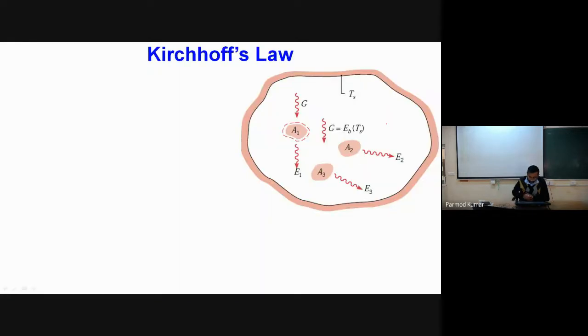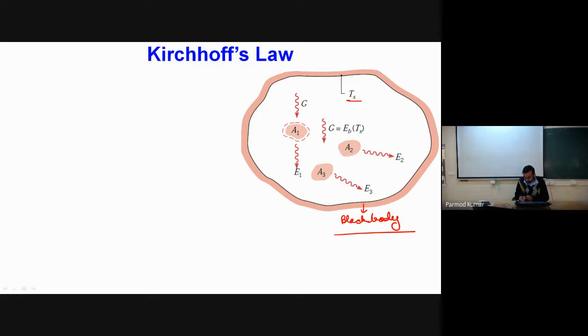Okay. So, first, I'll start with Kirchhoff's law. This is very important, on the basis of which we will be able to relate the emission and the absorption properties of the surface. Okay, so what I will be doing over here, I have considered one enclosure, and let me consider this enclosure is nothing but our black body. Okay, so this enclosure is a black body, and it is maintained at temperature Ts.